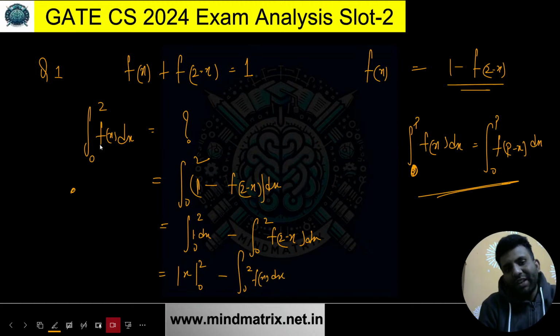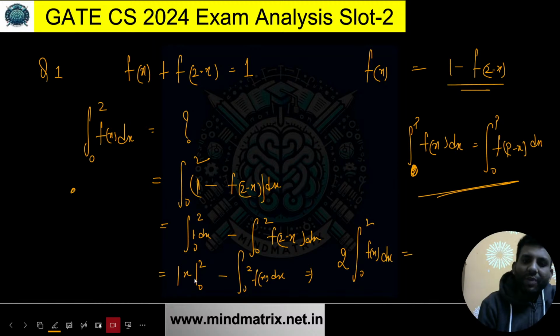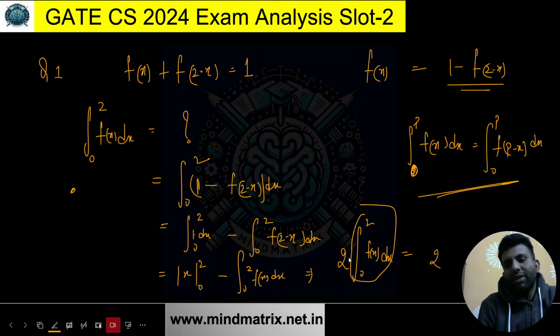So on the left hand side you have it, on the right hand side you have it. You just shift it over here. What you'll be getting is something like this: twice integral 0 to 2 f(x) dx would be equal to, what is it going to be? You just put 2 minus 0. What do you get? 2. So this integration would be 1. The answer is going to be finally 1.